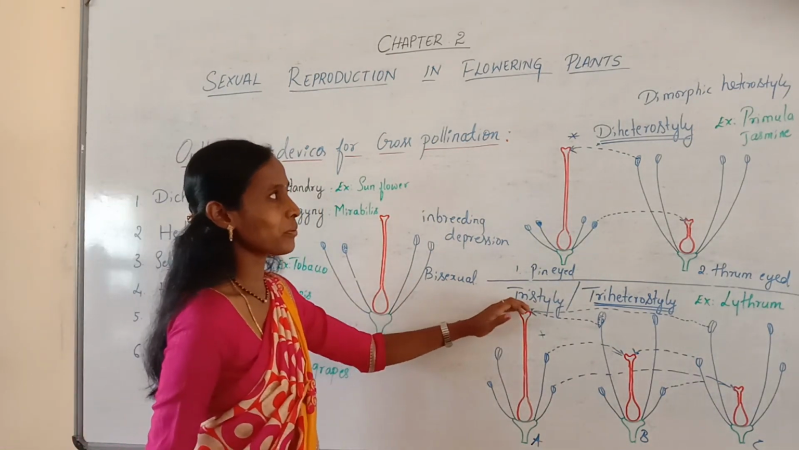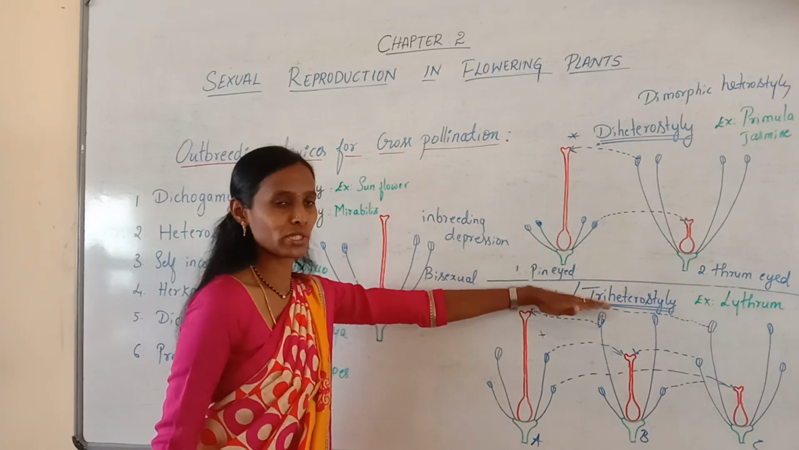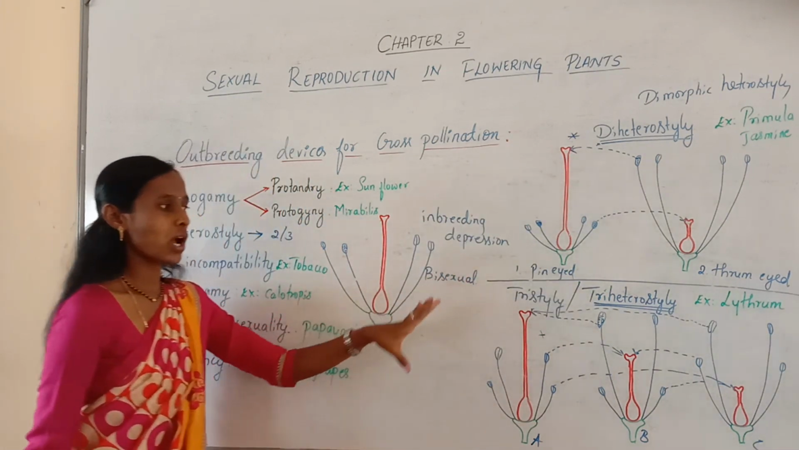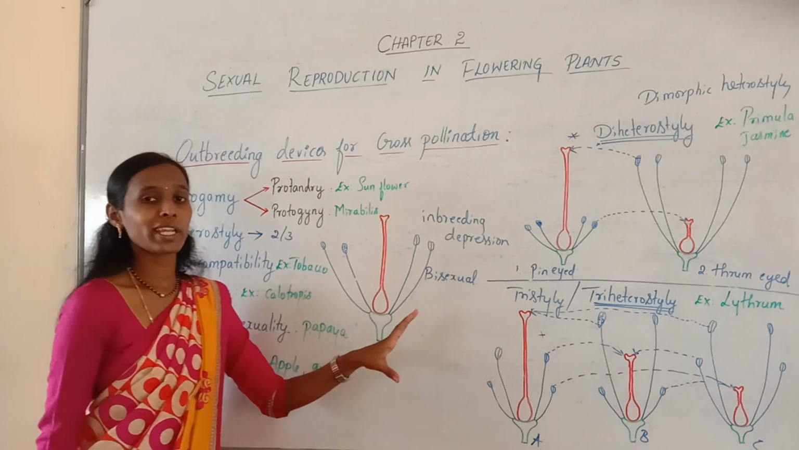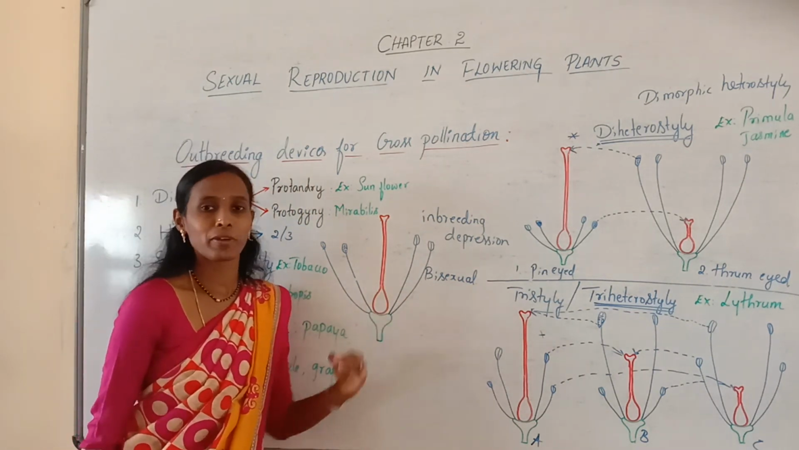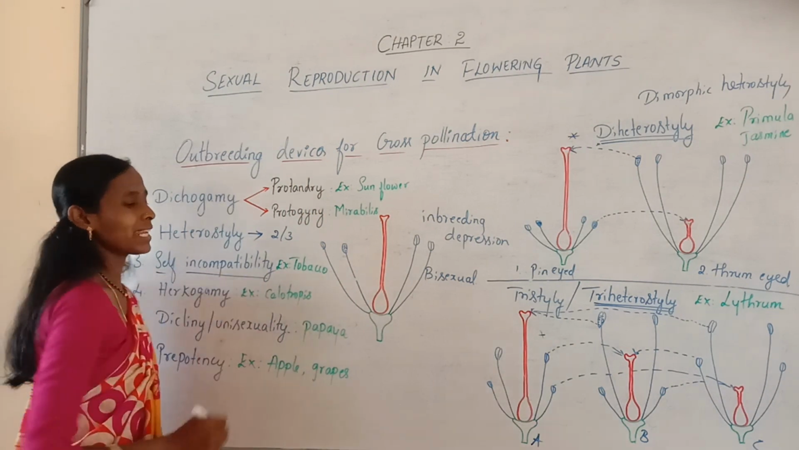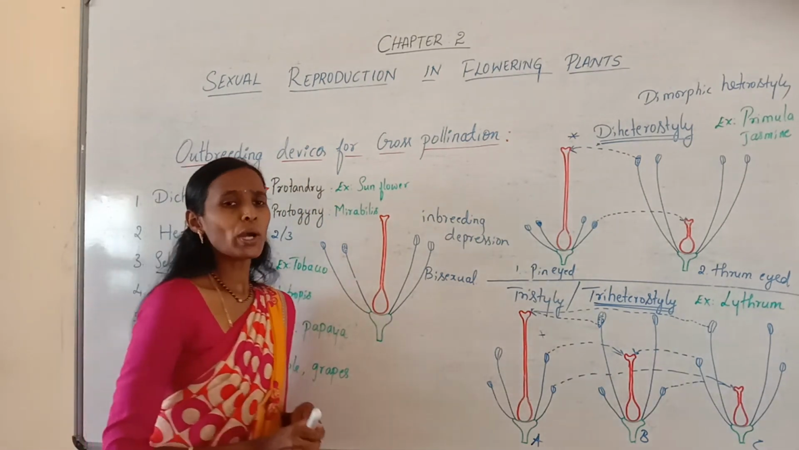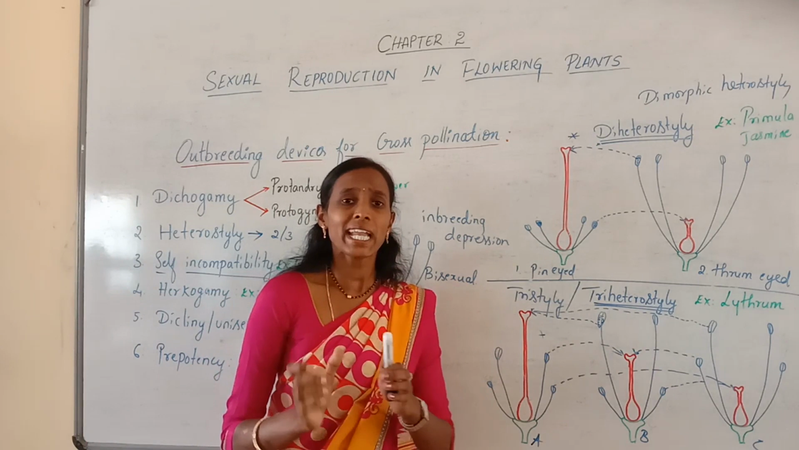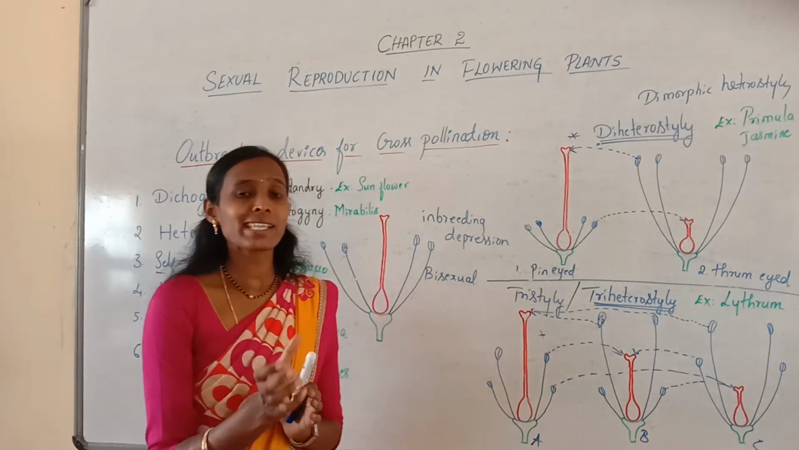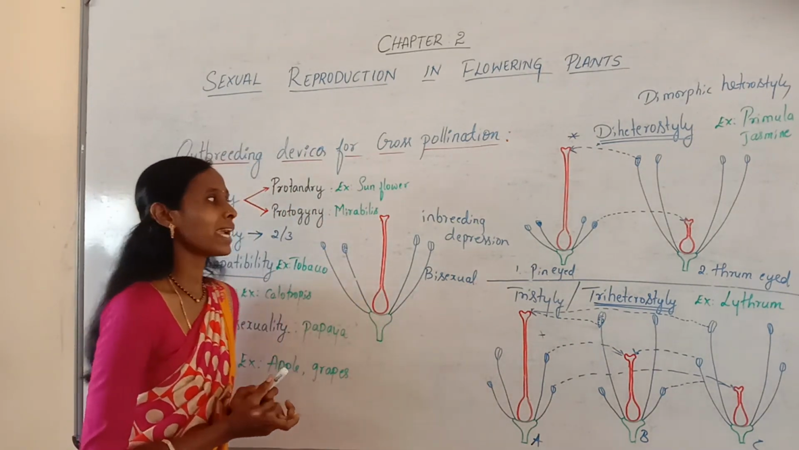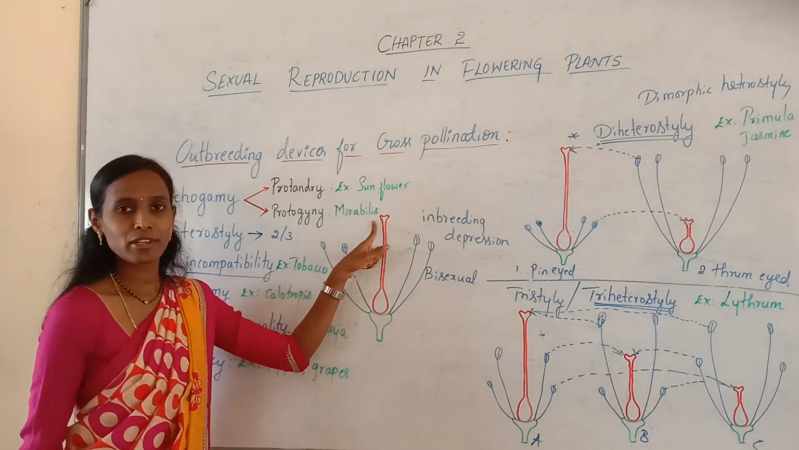So we have discussed diheterostyle and triheterostyle with examples. These are all important in how cross-pollination can be favored by preventing self-pollination. And the next type is called self-incompatibility. What do you mean by self-incompatibility? It is nothing but the pollen grains being incapable of germinating over the stigma of the same flower.